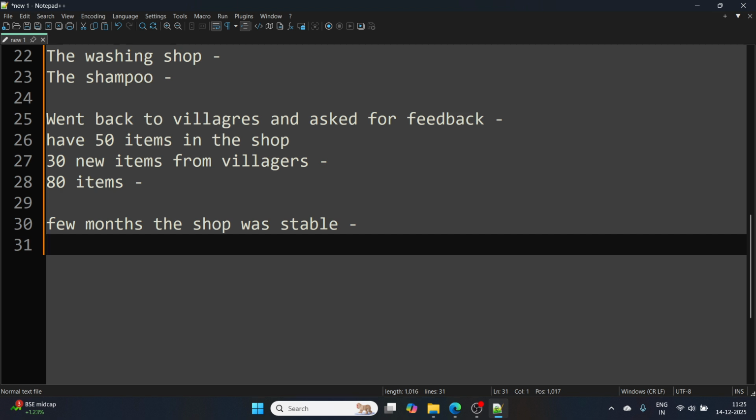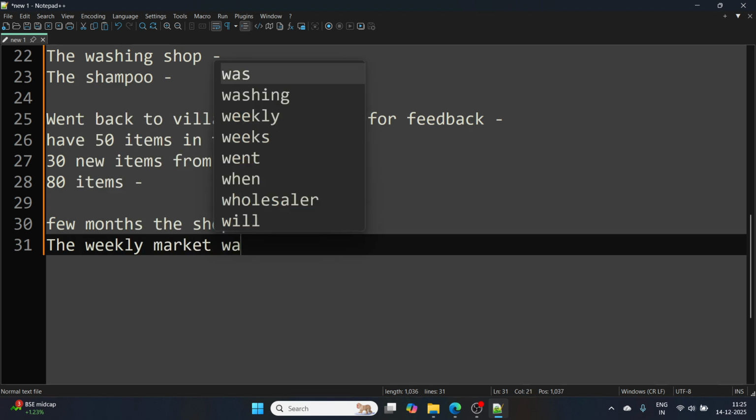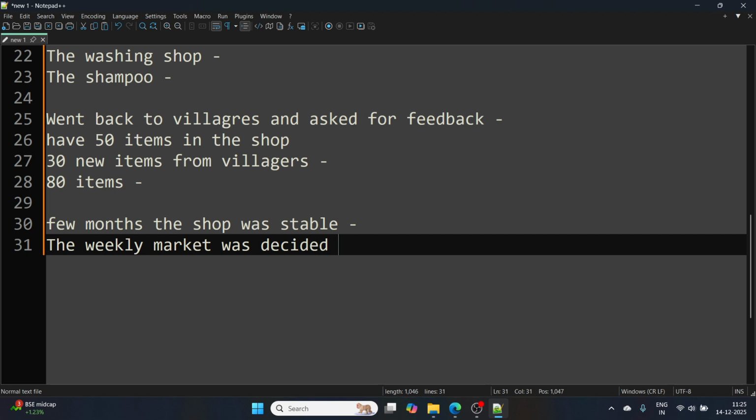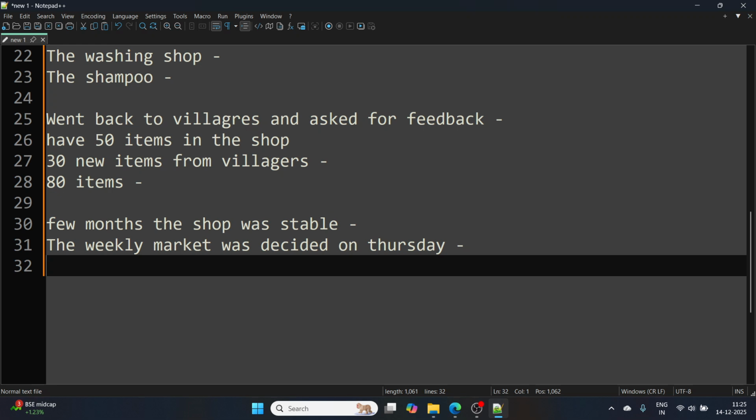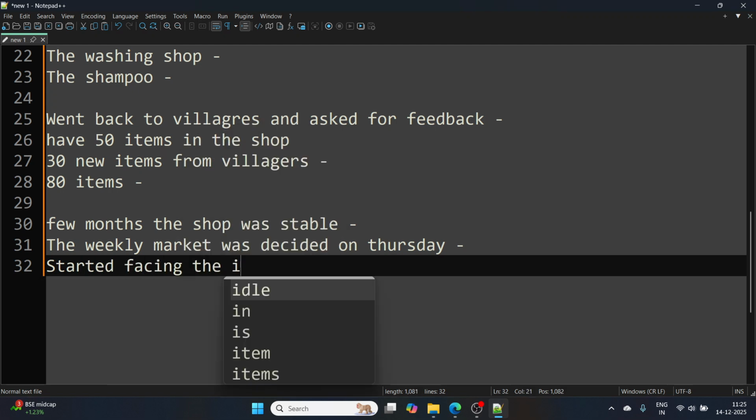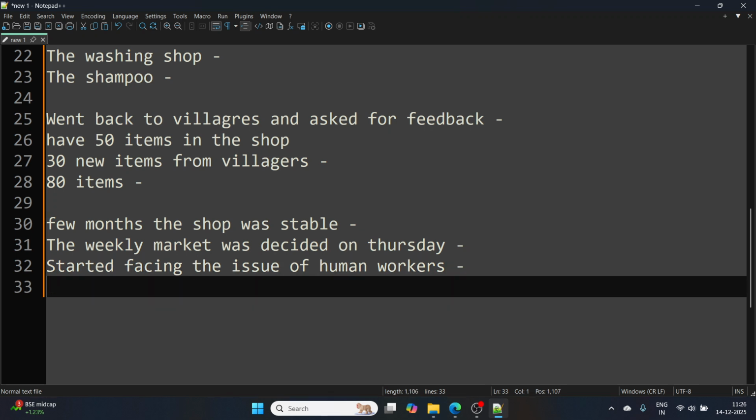So what happened? The weekly market was decided, let's say on Thursday. After a couple of Thursdays, Ganesh started facing the issue of human resources, the issue of workers. Many people from outside the village, those nearby, came to his shop and started buying groceries.